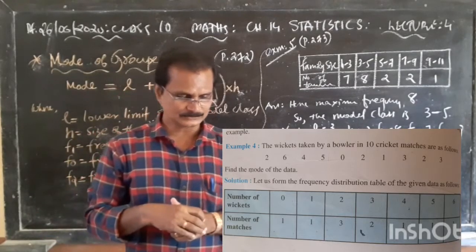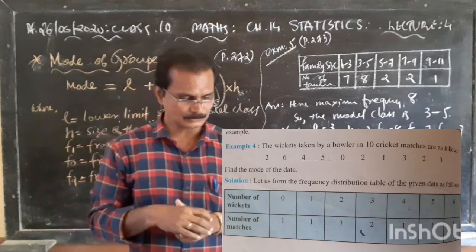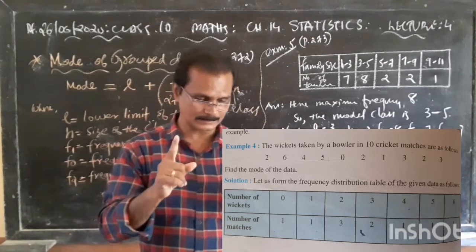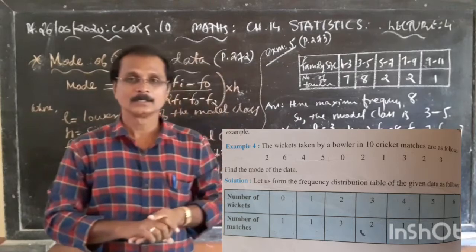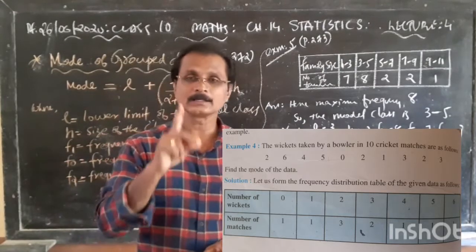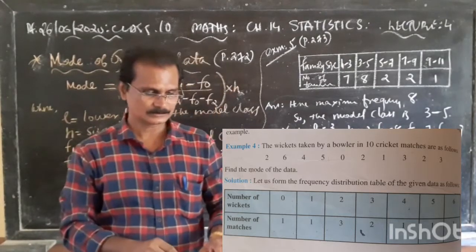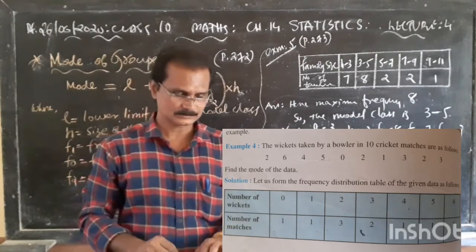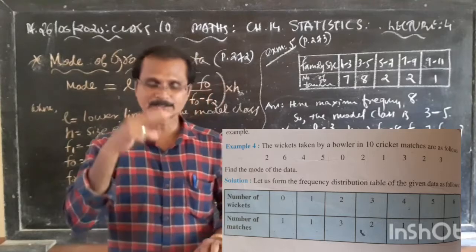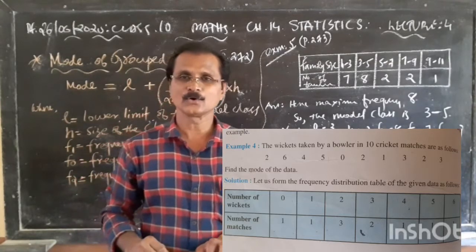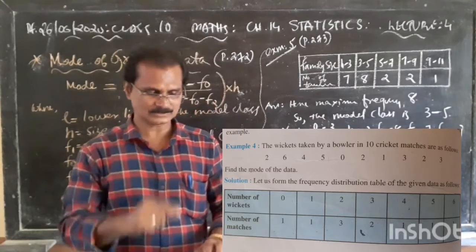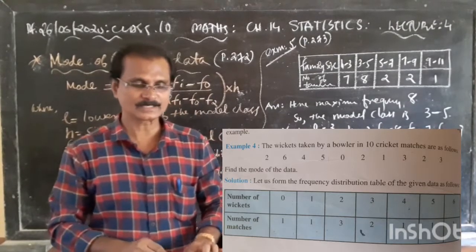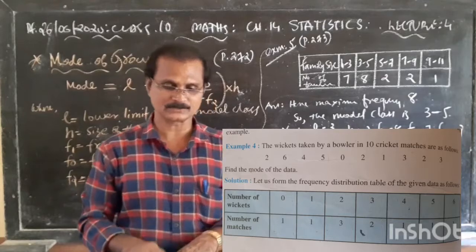Then 0 wickets, 1 match; 1 wicket, again in 1 match; 2 wickets in 3 matches; 3 wickets in 2 matches; 4 wickets in 1 match; 5 wickets in 1 match; 6 wickets in 1 match.